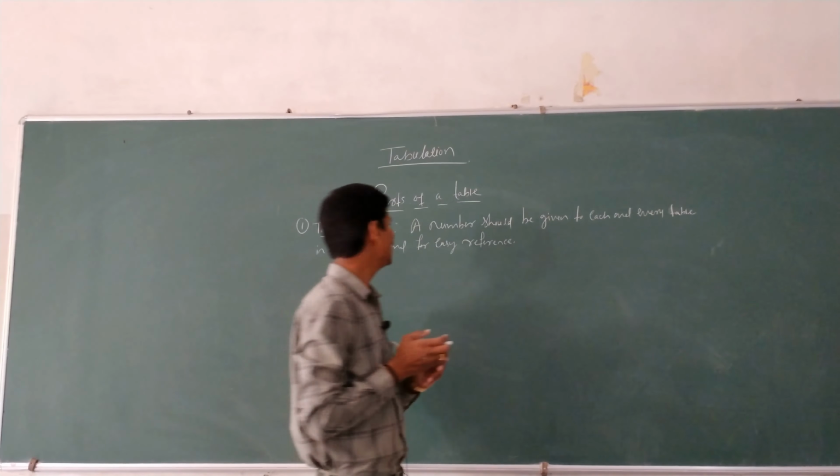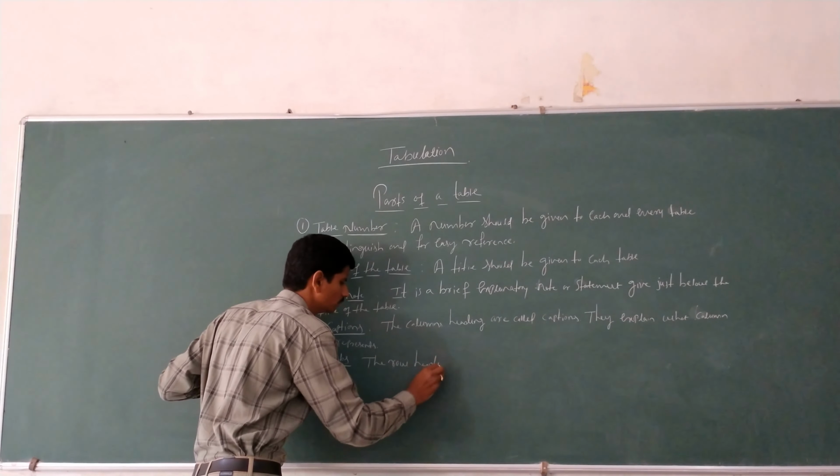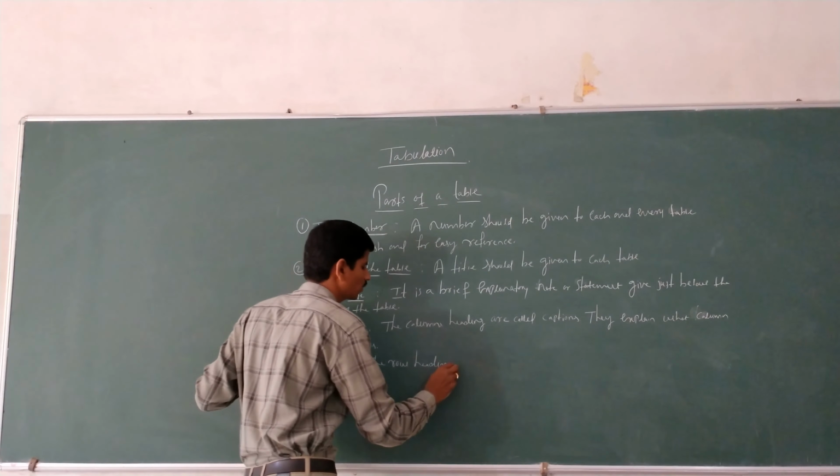The next, fifth one, is stubs. Here, caption is nothing but column. What is stubs? The row headings are called stubs.